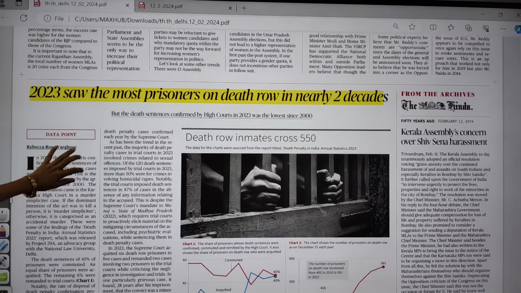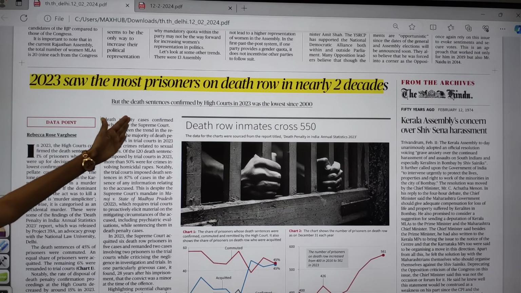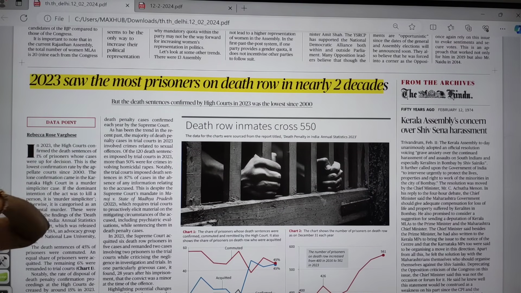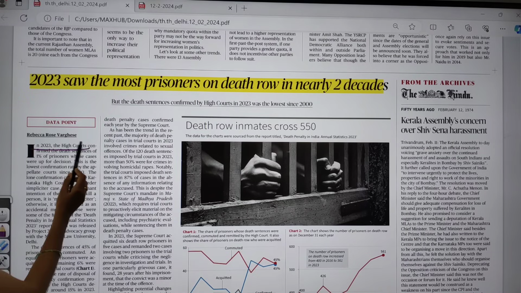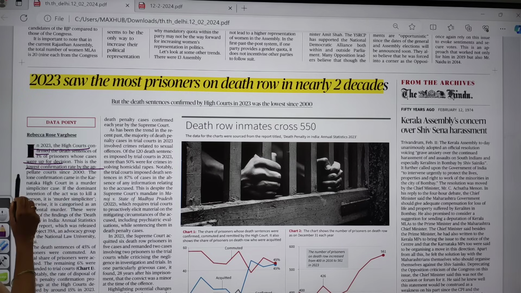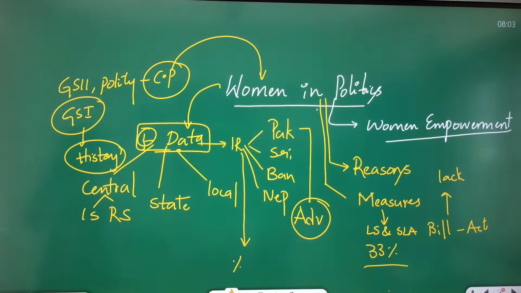Yes, this is talking about how 2023 saw the most prisoners on death row in nearly two decades. Here, in 2023 high courts confirmed the death sentences of 1% of prisoners whose cases were up for decision. This is the lowest confirmation rate by appellate courts since 2000. So this article is talking about the death penalty.